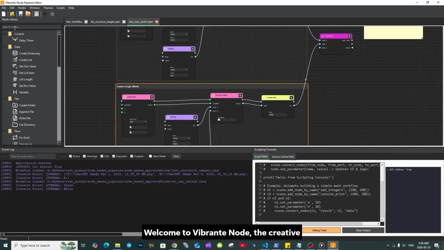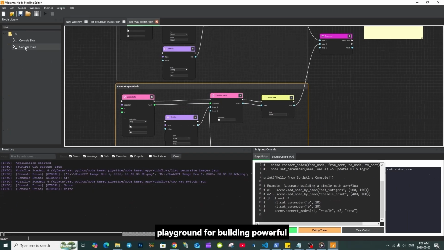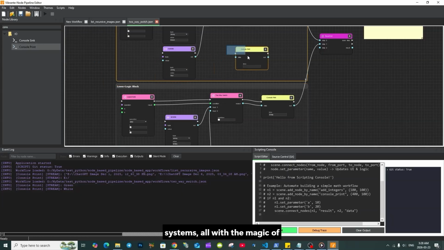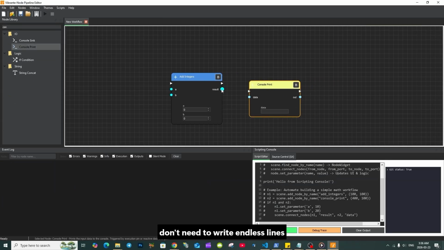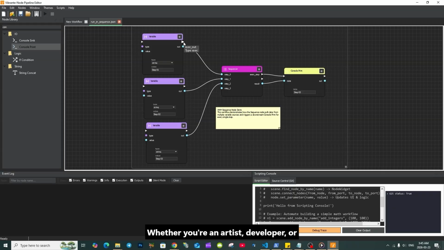Welcome to Vibranti Node, the creative playground for building powerful workflows, automations, and modular systems, all with the magic of visual nodes. With Vibranti Node, you don't need to write endless lines of code. Instead, you connect colorful nodes on a canvas, designing logic and data flows visually, just like building with digital Lego bricks. Whether you're an artist, developer, or automation enthusiast, Vibranti Node is for anyone who wants to turn ideas into reality, fast.